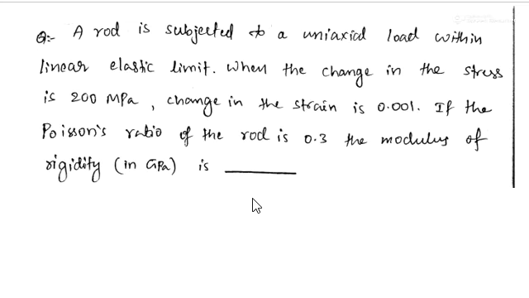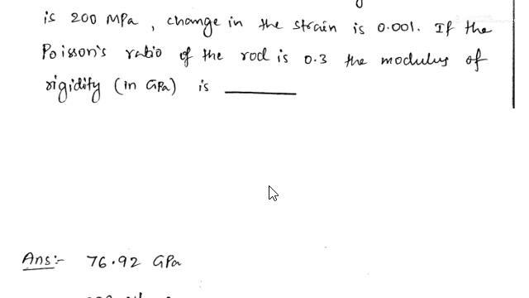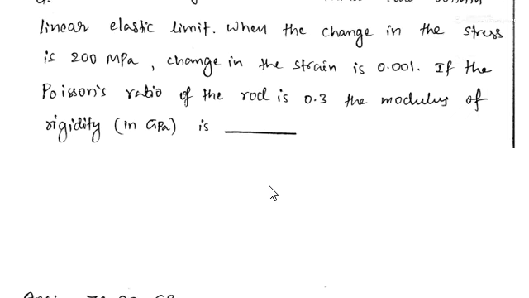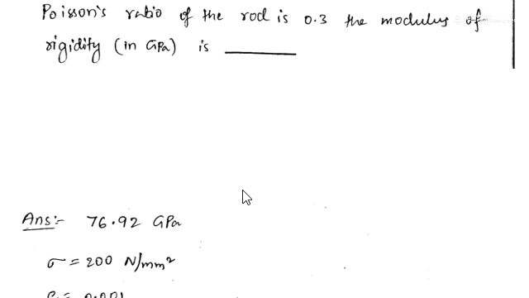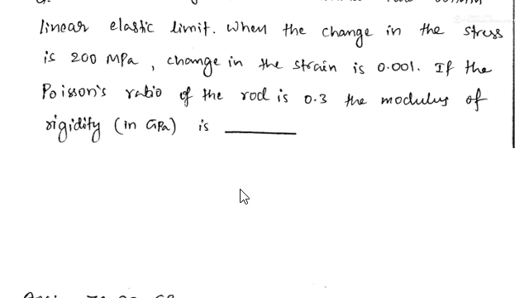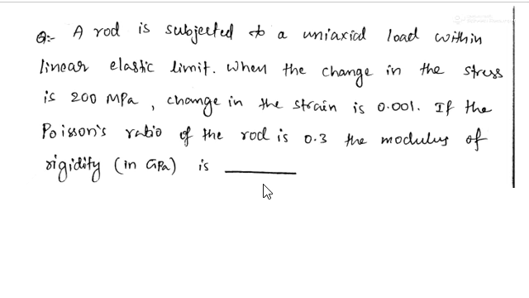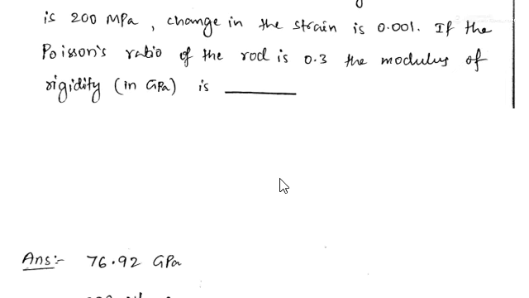For these questions, if you get points, some range is also permitted, and here 76 to 78 is permitted. If you see the answers to the previous questions, if you refer to the key, the answer you will get here is 76.92 gigapascal.